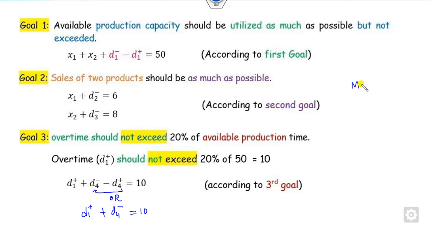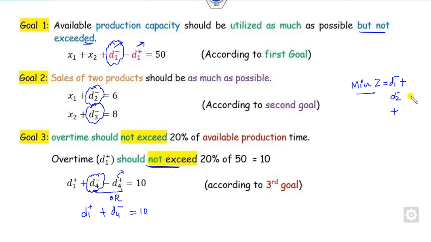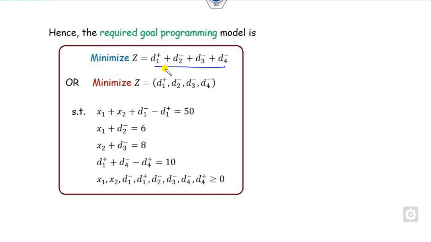Now how can you write the objective function? These are the constraints, so what do you want to minimize? In this case, read the statement, but not exceeded. It means overachievement is not possible, so your target is to minimize the D negative here. Since it is given that it should not exceed, overachievement will not be possible. So your objective function is D1 negative, D2 negative, D3 negative, D4 negative, plus D3, D4 positive here.